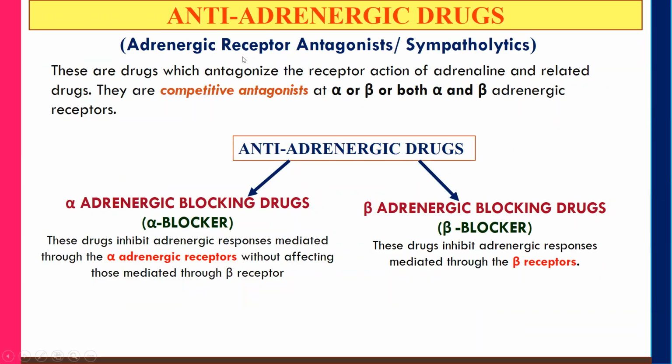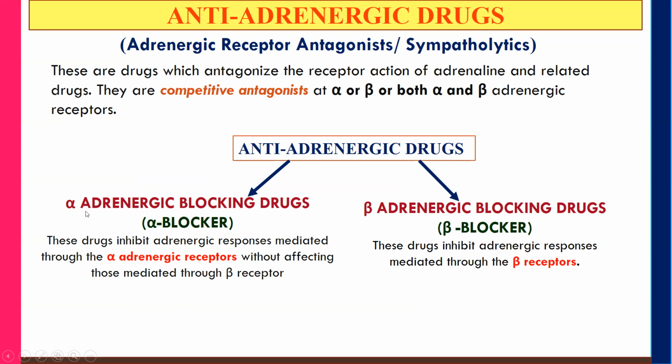The various synonyms are adrenergic receptor antagonists or sympatholytics. These are the drugs which antagonize the receptor actions of adrenaline and related drugs. They are competitive antagonists at alpha receptors as well as at beta receptors, or they competitively antagonize both alpha and beta adrenergic receptors. So these antiadrenergic drugs are of two types, that is alpha blockers and beta blockers.